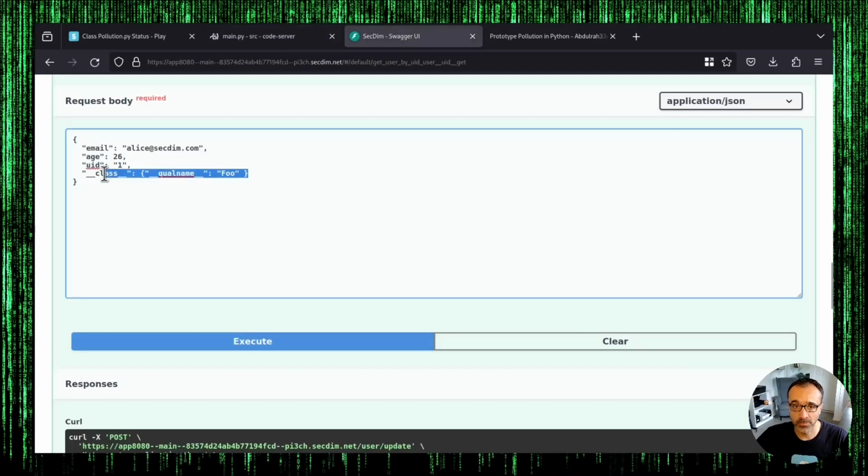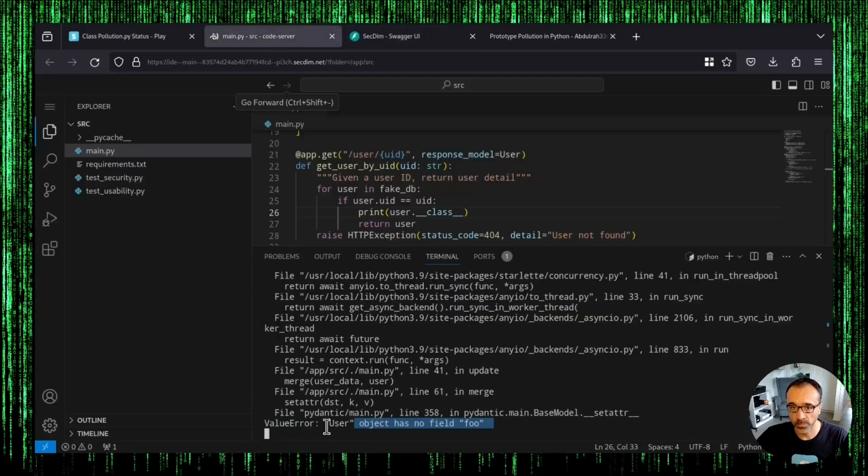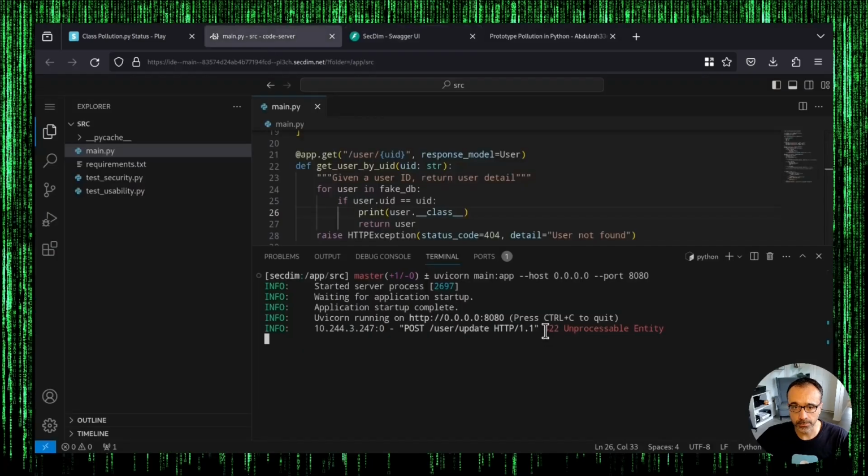Magic methods are pretty powerful, and here is another example of exploitation. By default, we are not able to inject an additional property into this user object or even change the data type for an existing property. It's being rejected.